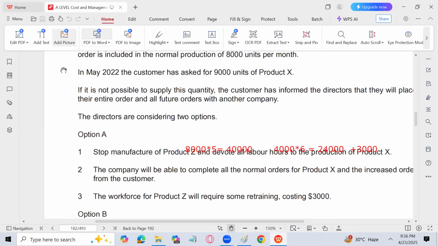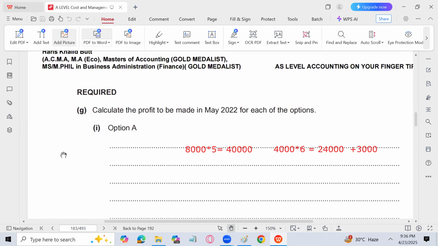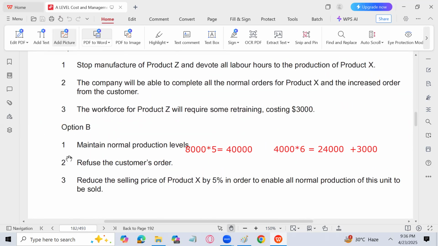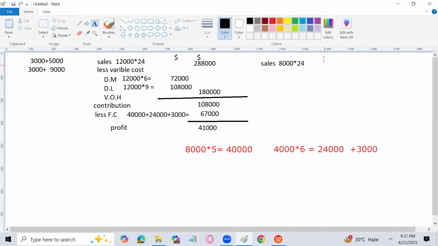So what he said now: calculate the profit made in May for each of the options. So we need to calculate the profit. What we are going to do again: sales is going to be 8,000 multiplied by 24 for product X.